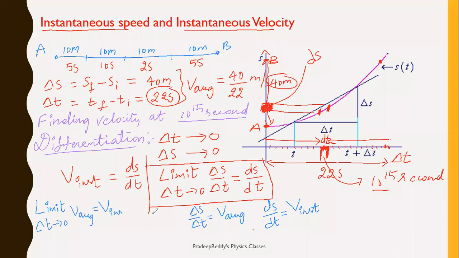Whenever you want to find instantaneous velocity, simply use the relation ds by dt, where ds by dt is the differentiation of displacement with respect to time. This is how you can find instantaneous speed, which is only at a particular instant of time.